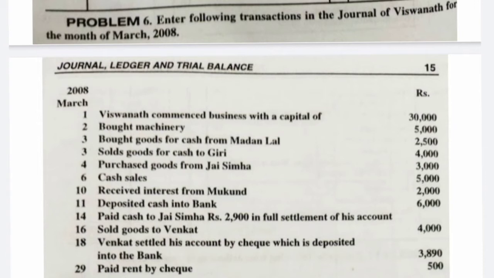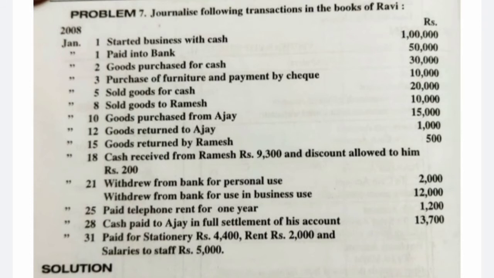Okay, next one, paid rent by check. Okay, it is a nominal nature account item, that is rent is the expense, so rent account debit. Two, we are paying through check, so bank account will get decreased. Asset is getting decreased means we need to credit the asset, or we can think that what is going out. Okay, we can take both the views. You need to think all around so that you can link each and everything. Okay, it will be easy to learn the accounts, how to prepare the book. So it is the solution for problem number 6.